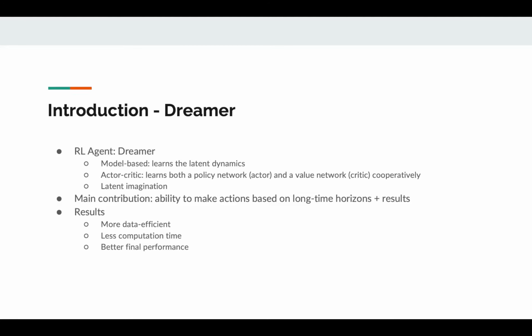The ability for agents to solve long-horizon tasks is a necessary milestone if we want to create smarter and more general agents. By learning a world model and deriving behavior through latent imagination, the Dreamer agent was able to surpass all previous agents in every metric. Dreamer is more data efficient, resulting in less computation time required to train the agent, all the while delivering better final performance on the tasks in the DeepMind Control Suite.